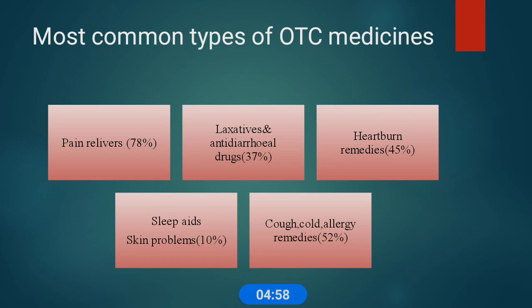Another commonly used one is heartburn remedies, OTC drugs mainly in the antacid categories. Proton pump inhibitors and H2 blockers are mostly used.